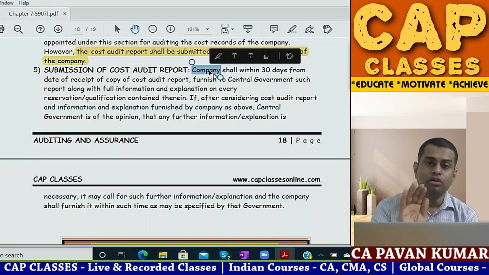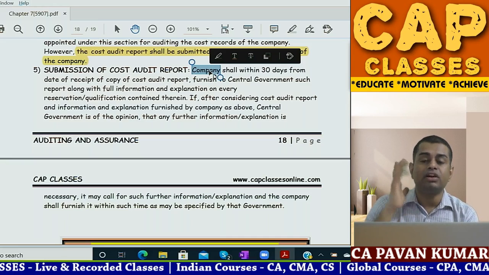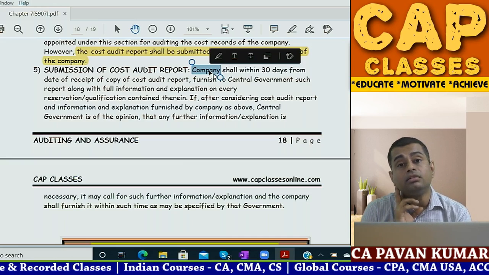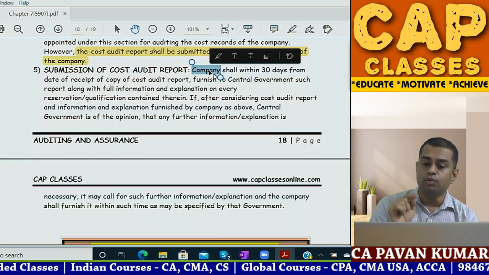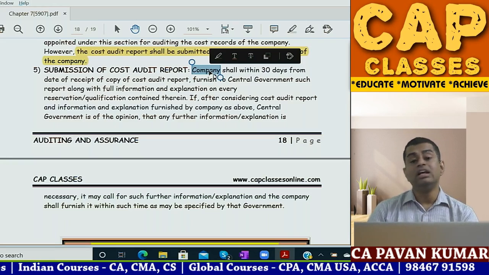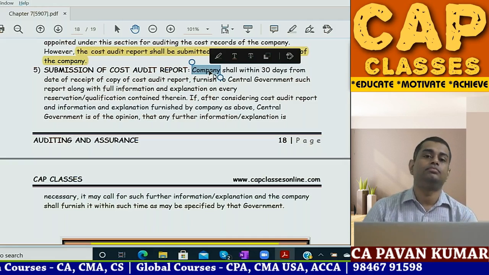This is the audit report. 4 qualifications are there. These are the explanations for the audit qualifications. Then central government, if they want, might ask you to give additional information, or they may take any action as they may deem fit.